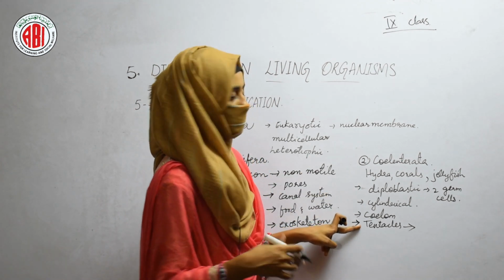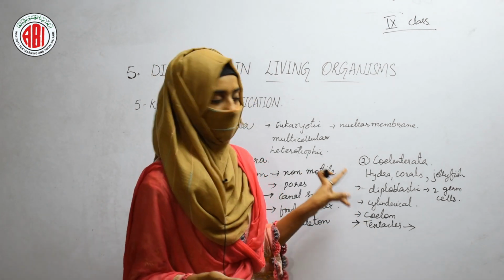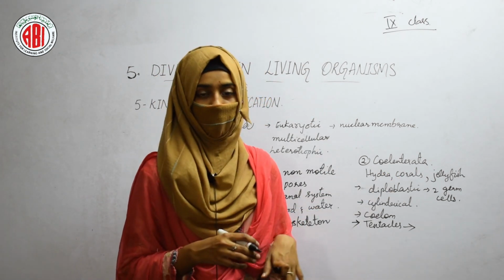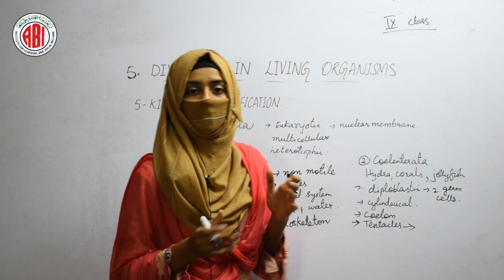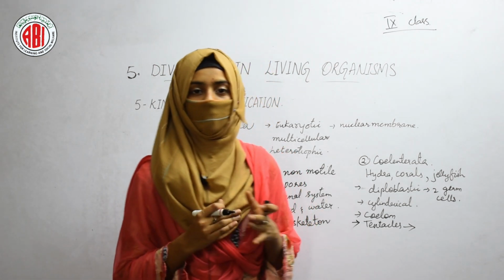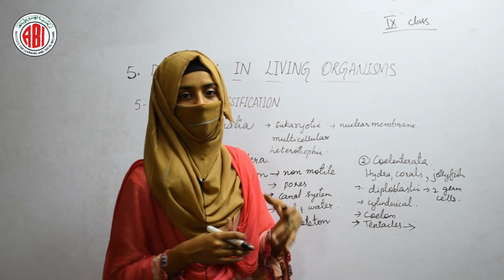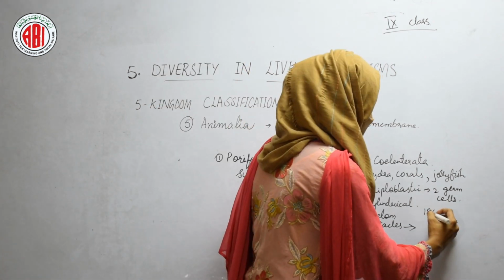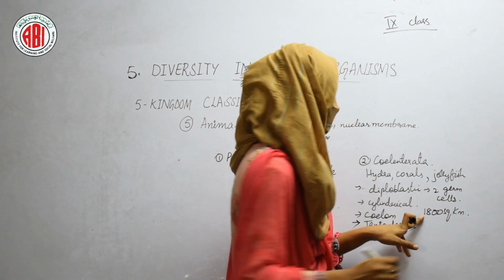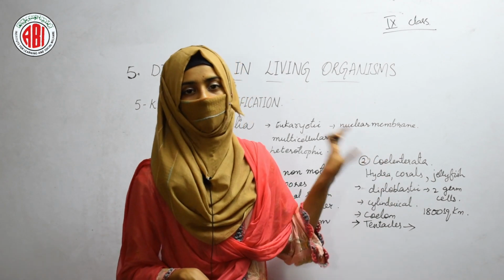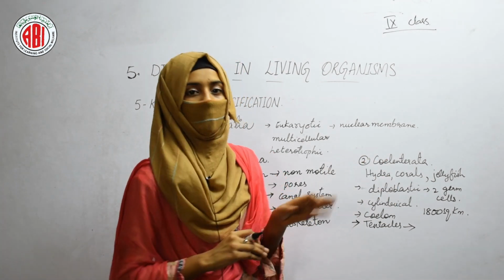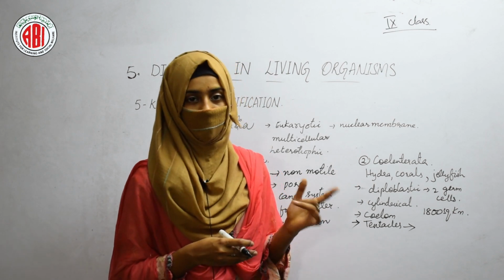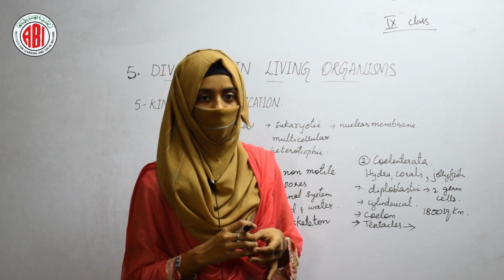Tentacles are the structures which help in locomotion, which are present in the Hydra. And corals are animals that are very small, but even though they are small, they join each other and form a colony that can extend up to 1800 square kilometers of area. In this way, they can form a big colony, and most of the time they are found in colonies only, and these are animals that feed on other animals. That means they are showing the heterotrophic mode of nutrition.